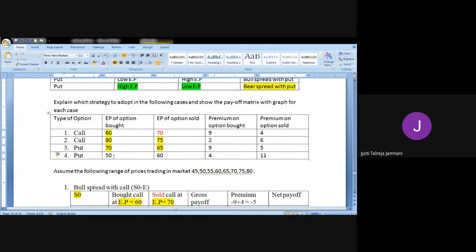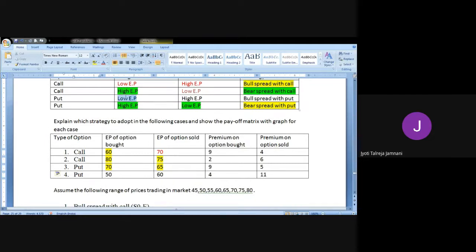We bought at 50 rupees, that is the lower exercise price, and sold at 60, the higher exercise price. Here you can see bought at lower exercise price and sold at higher exercise price. So this strategy is bull spread with put.